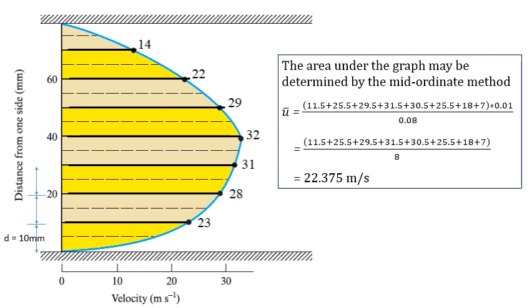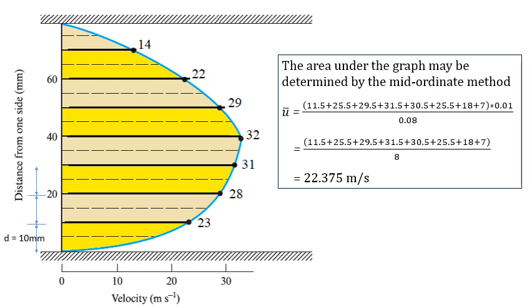So 0 plus 23 divided by 2, I'll get 11.5. Then multiply it by the width of the strip, which is 10 millimeter. Then do it for all the strips. So 23 plus 28 divided by 2, which is 25.5, multiplied by the width of the strip, 10 millimeter. As the width of the strip in our case is constant, we can simply take the average value of all these strips and then multiply it by the uniform width of each strip. 10 millimeter converted to meter, so we have multiplied by 0.01.